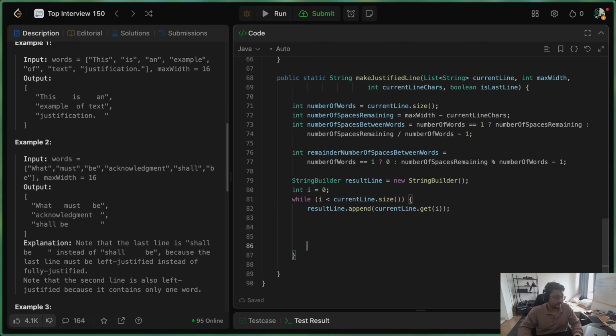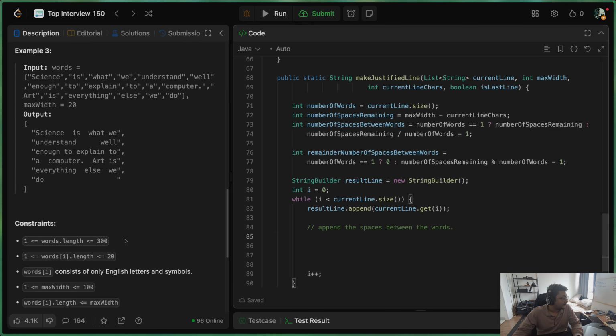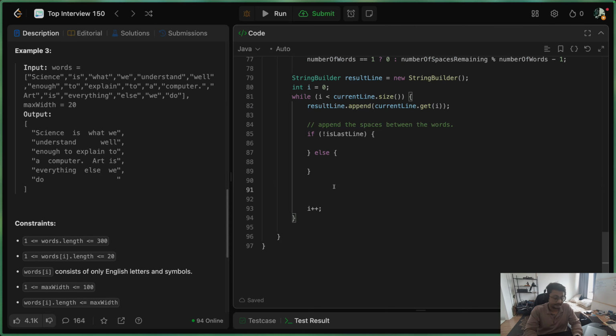Now once the word has been processed, we can increment the I pointer. Now we have to append the spaces between the words here. Now if you look at the question, we had 2 different conditions for how we can append spaces, because the question requires us to have a fully left justified line for the last line. So we will have 2 different conditions. So if the current line is not a last line, then we append spaces in a different way. Otherwise, we do it in a different way. So let's have 2 conditions for that.